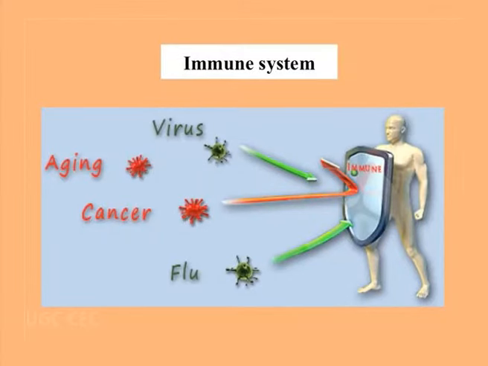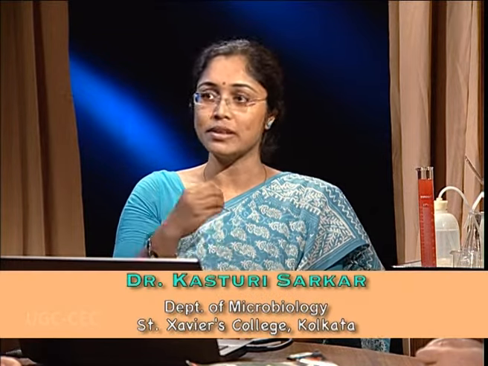It is a complex network of many different cells and organs. The immune system has the ability to distinguish between self and non-self. When the immune system recognizes a non-self molecule present inside our system, it readily recognizes it and eliminates it.